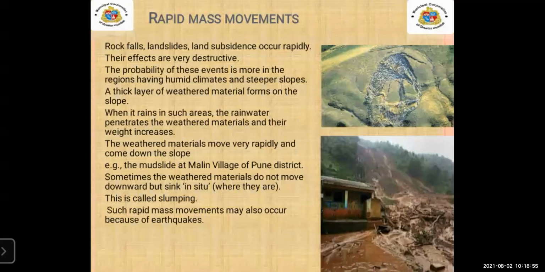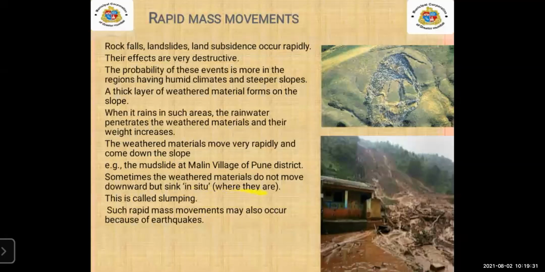The example they have given is the Malin village. This is the actual image you can see of Pune district. There is a village below the mountain, the Malin village, and due to this type of rainy season, the rapid mass movement occurs. That is landslide.